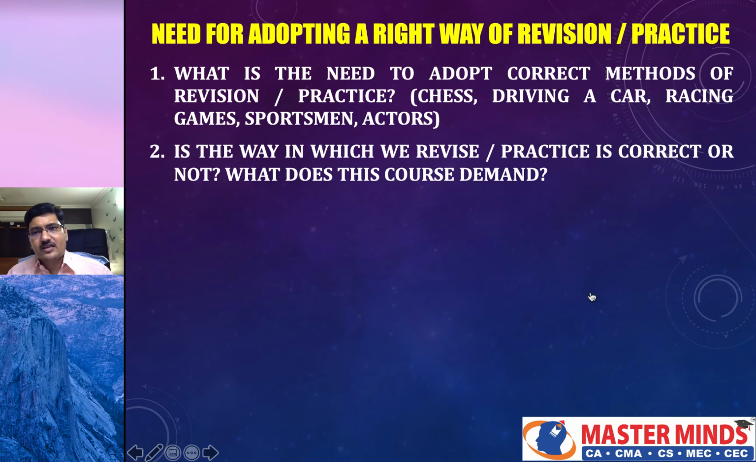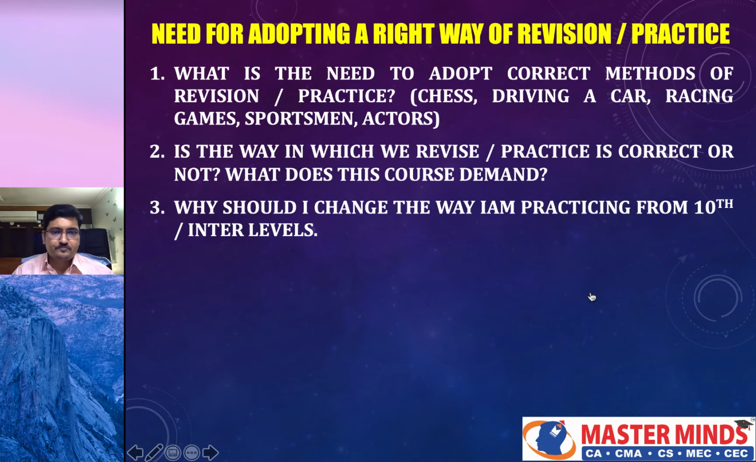Is the way in which we revise our practice correct or not? What does the course demand? What the course demands is that you need to solve the problem on your own. You need to solve the problem in the notebook because you need to write a written exam. It's not an oral exam. If it is an oral exam, then it is sufficient to refer. But it's not an oral exam, it's a written exam which requires practice.